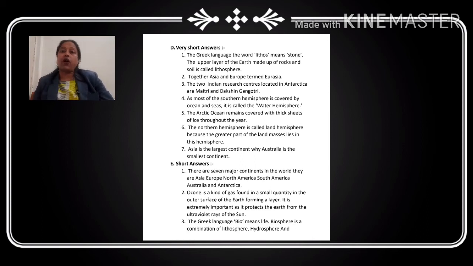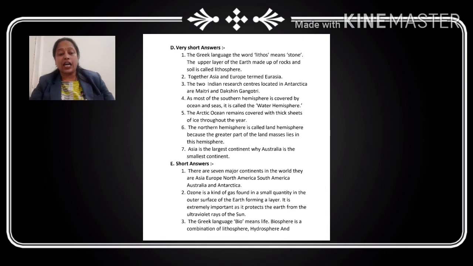So ozone is found in very small quantity in the outer surface of the earth, forming a layer. What is the work of that? That is forming the layer. So that's the reason it is extremely important, as it protects the earth. Why is the ozone layer important? Because it protects the earth from the harmful ultraviolet rays of the sun. That's the reason the ozone layer is very, very important.